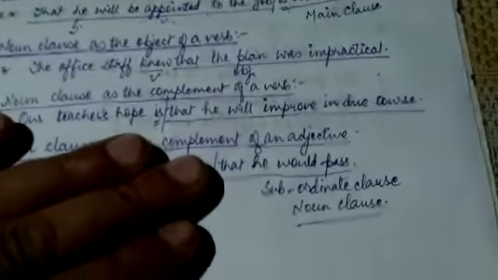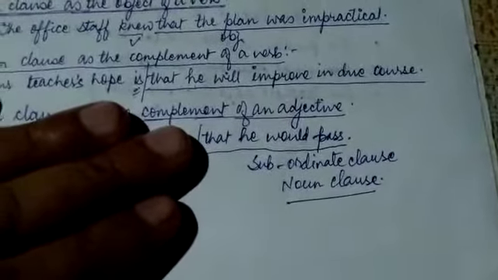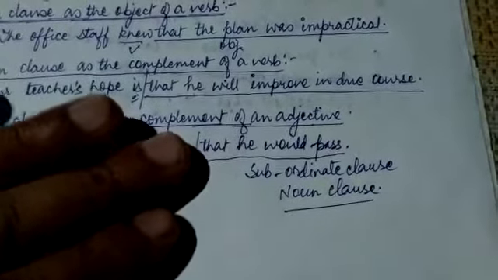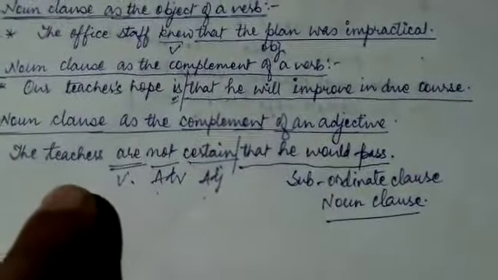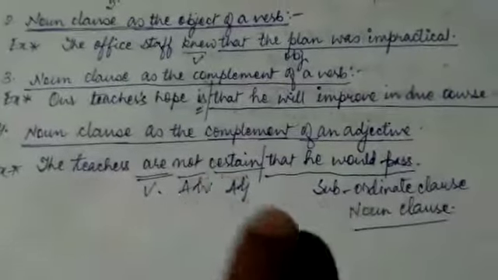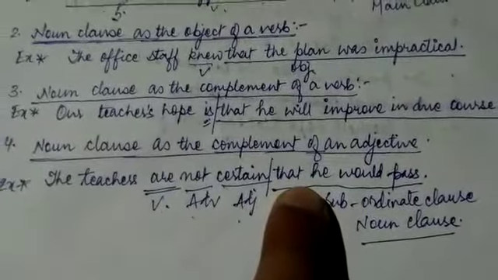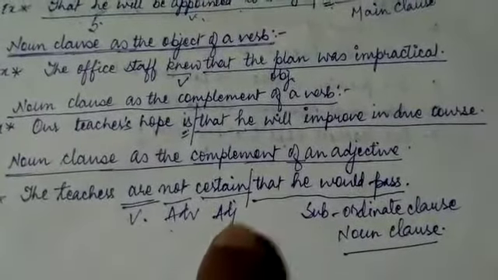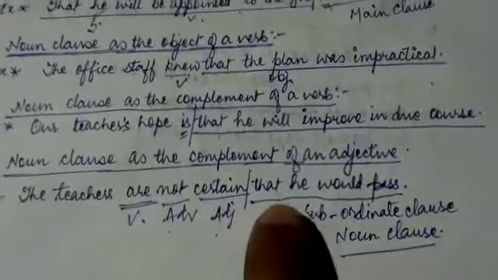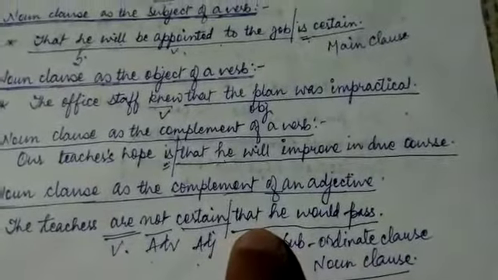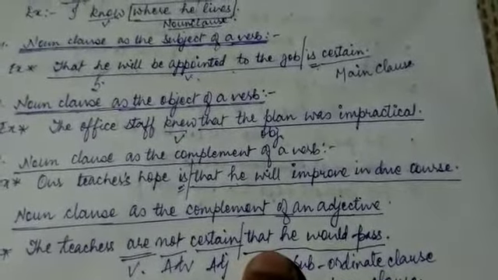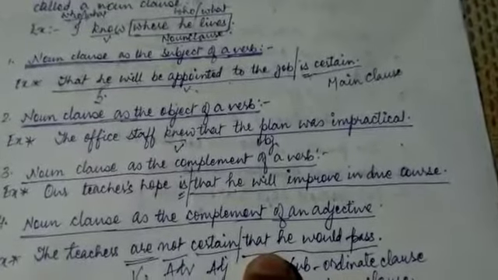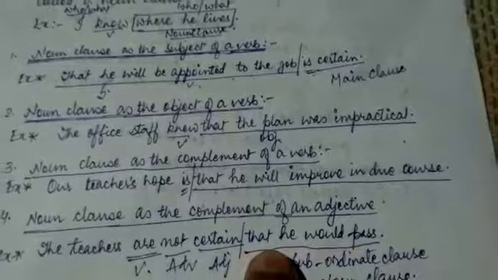But if I write that he would pass, it will have no complete sense. So you have to add on some other clause in order to support this clause so that it makes complete sense. So you see that certain is the adjective, and this particular part of the sentence is working as a complement of the adjective. So it's working as a noun.